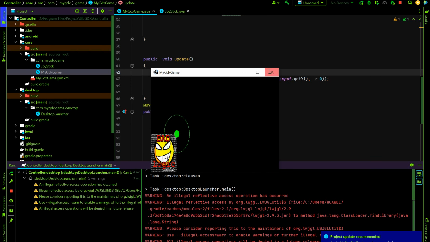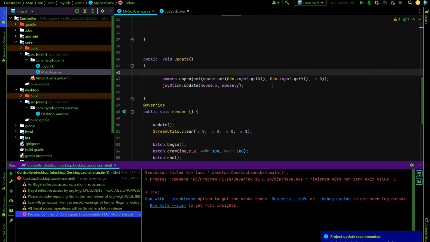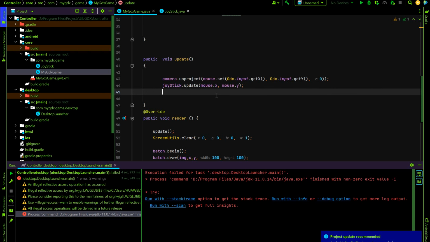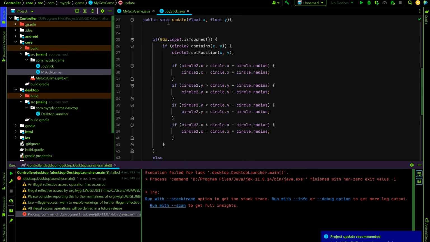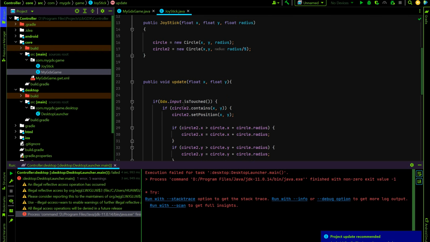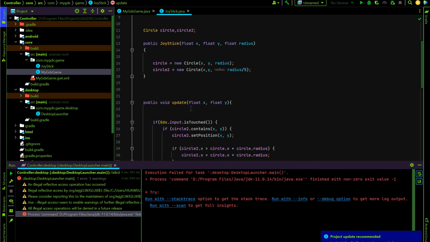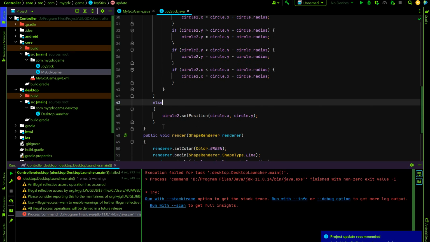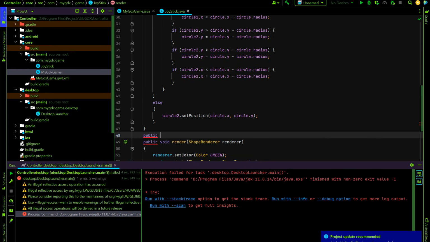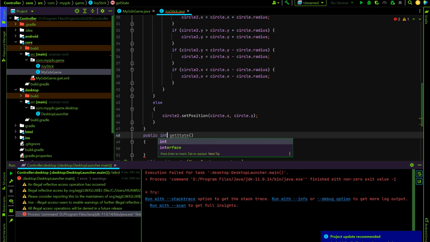Okay, the image is there. Now we will control it. For example, if the mini circle is on the right, then the character will move to the right. But how to control that? We'll create a new function for that. Public int getState.